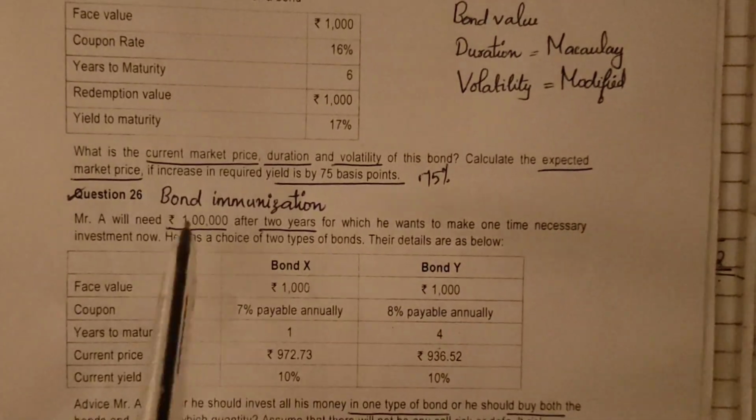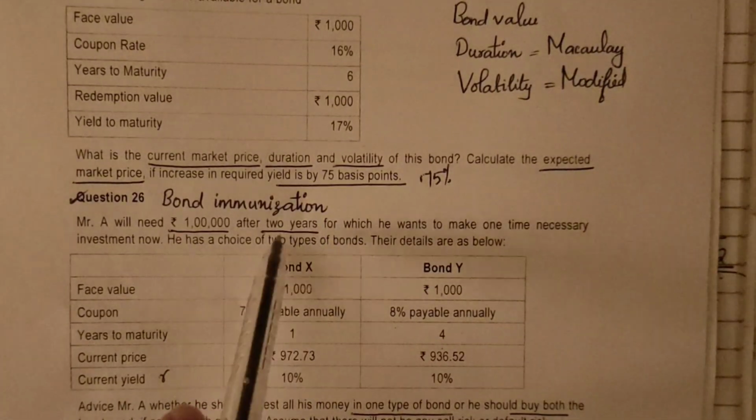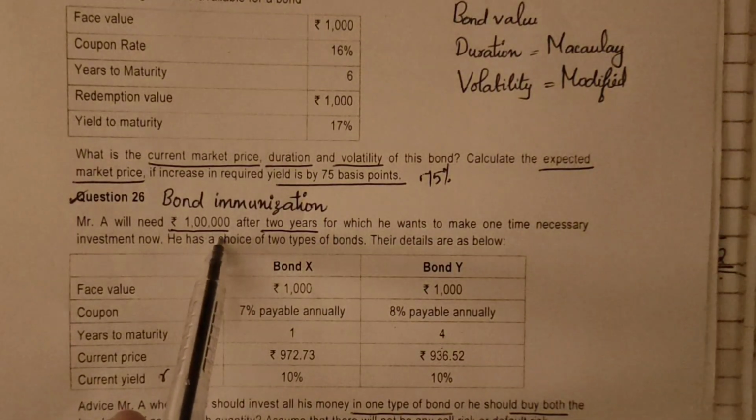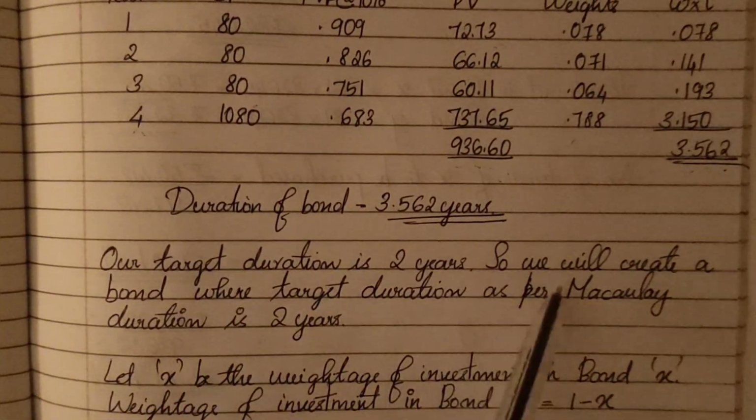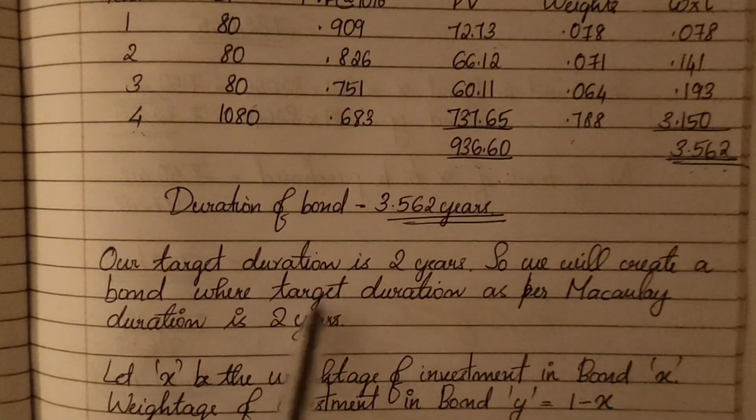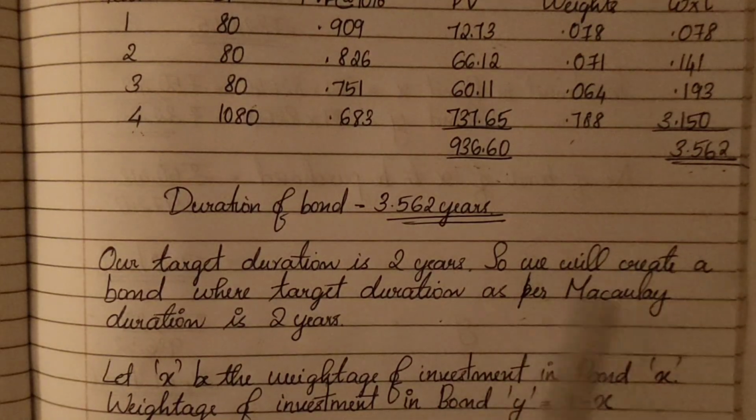And what is our target duration? 2 years. After 2 years we need to get 1 lakh. So our target duration is 2 years.